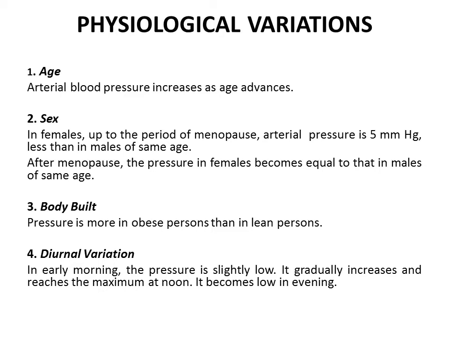Second, sex. In females, up to the period of menopause, arterial pressure is 5 mm of Hg less than in male of same age. After menopause, the pressure in females becomes equal to that in males of same age. Third, body build. Pressure is more in obese persons than in lean persons.